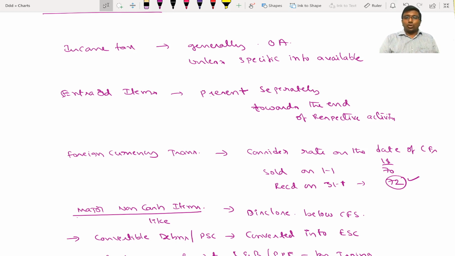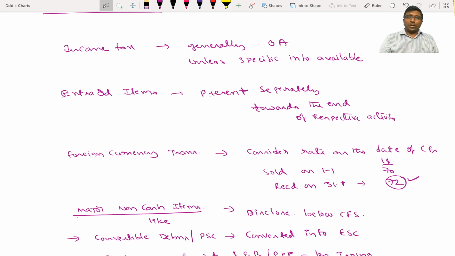Extraordinary items. If there are any extraordinary items of cash receipt or cash payment, that requires a separate disclosure in the cash flow statement, in the respective head. Suppose it is extraordinary related to operating, then it has to come under operating activity after income tax payment. Then you say plus or minus extraordinary items received or paid. If it is an extraordinary item related to investing, then it has to come under investing activity. If it is related to financing, in the same way.